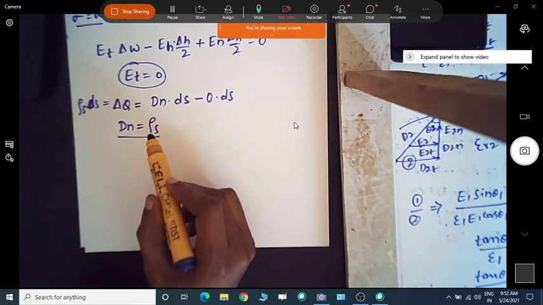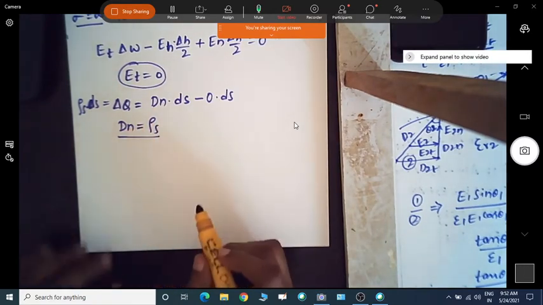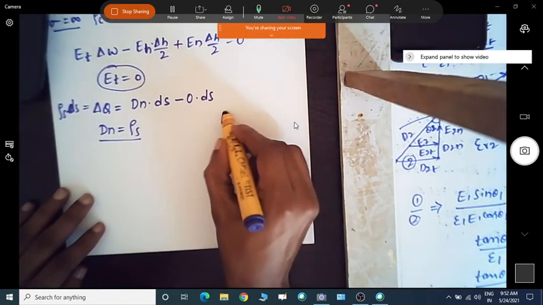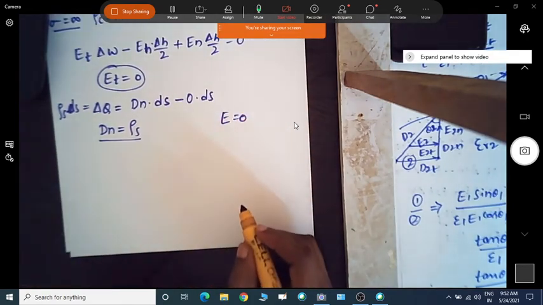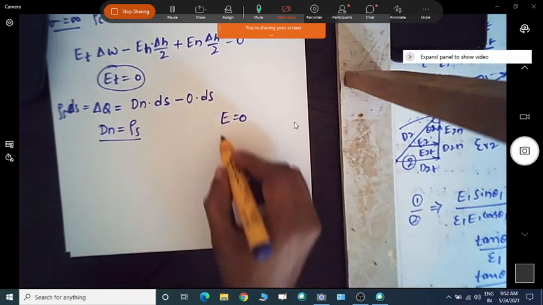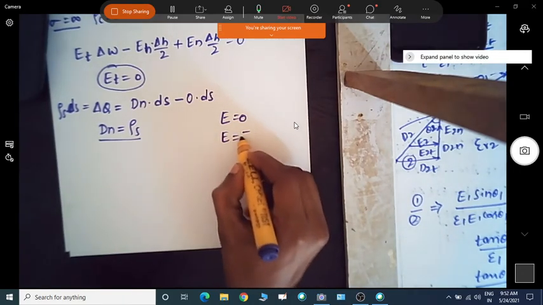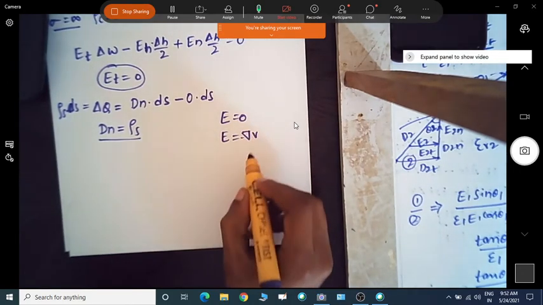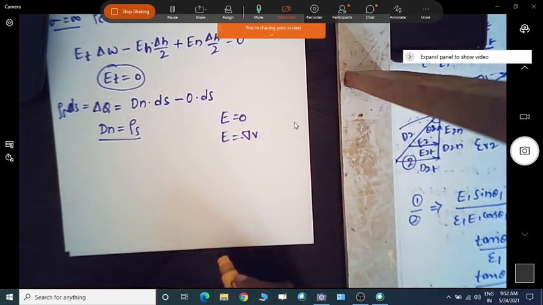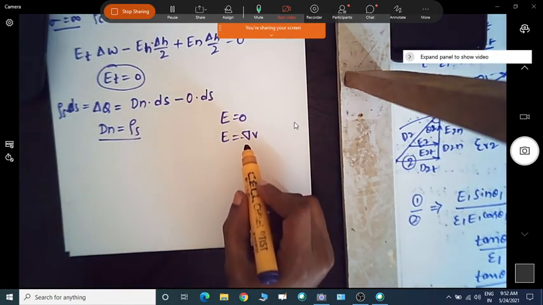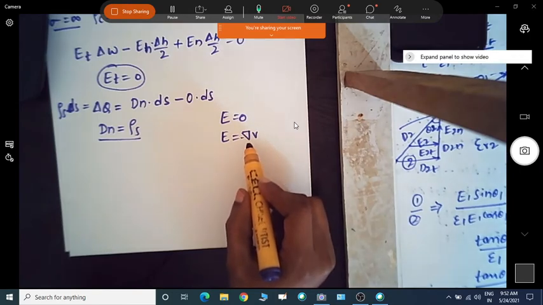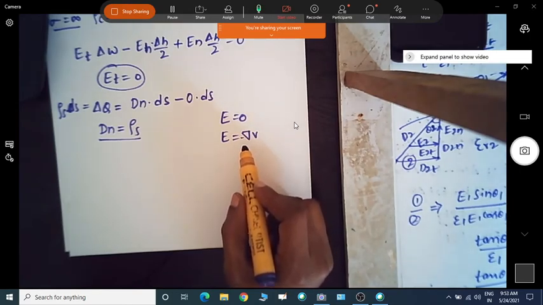Under this static condition, we can conclude some points: E equal to 0 for perfect conductors, there is no E field existing, and we know for the equipotential body the electric field will be 0. So there is no potential difference between 2 points inside the conductor, which is why we can call that conductor an equipotential body.